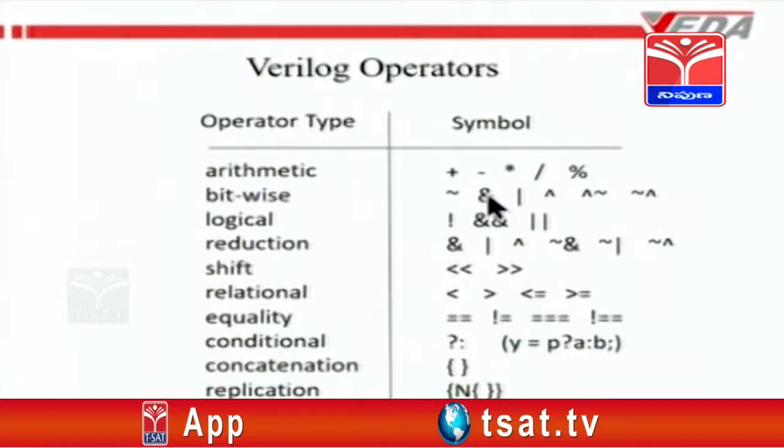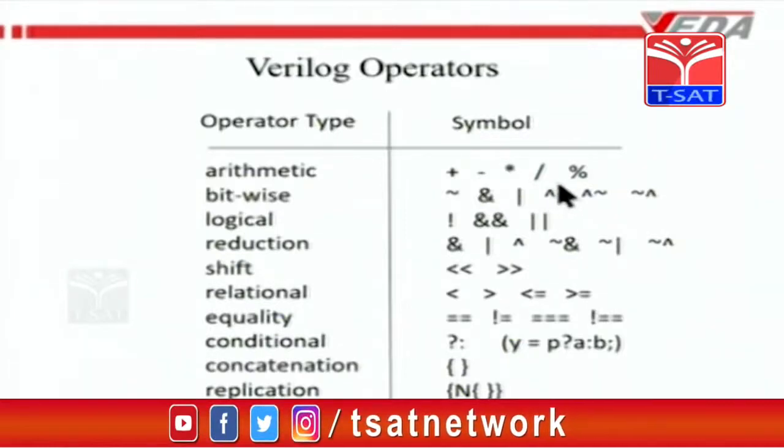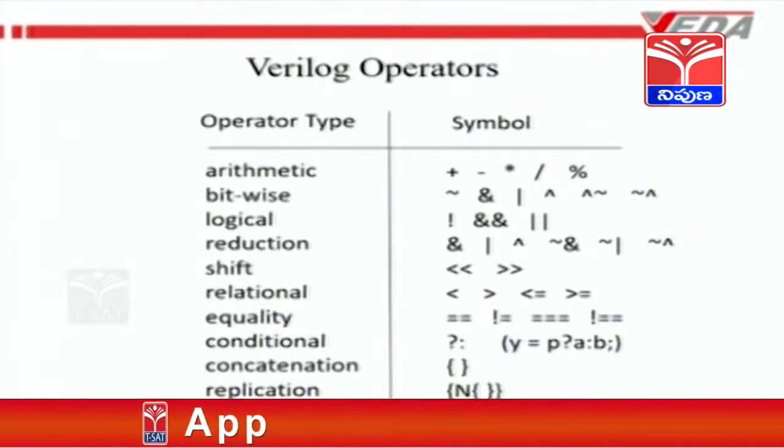The ANDing of two multi-bit quantities, this is the ORing, this is the XORing. XOR, A XOR B is represented by this. Bitwise, every bit of A will be XORed with every bit of B. Then this is the XNOR, this or this. Any one of these two symbols can be used as XNOR.